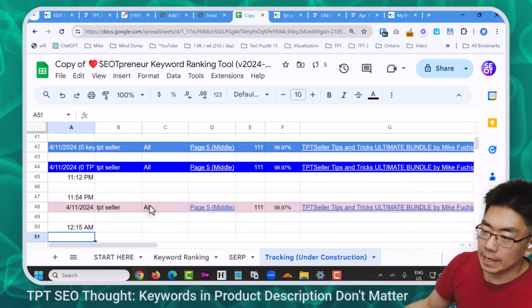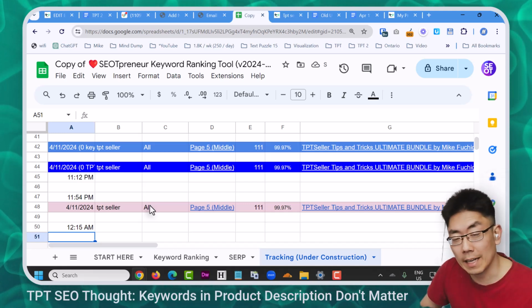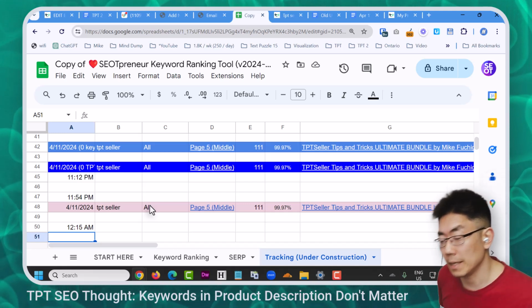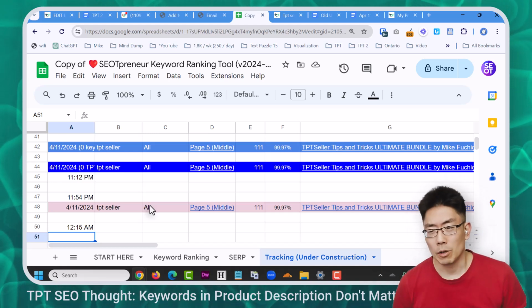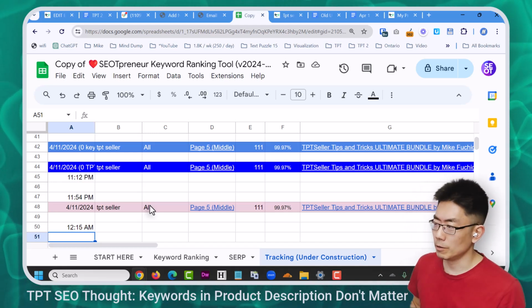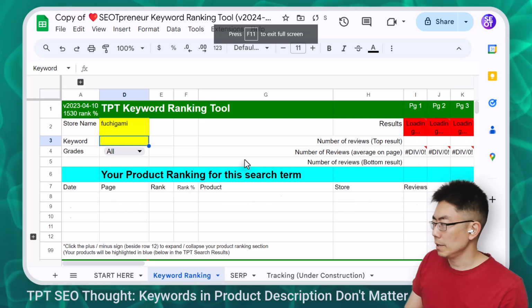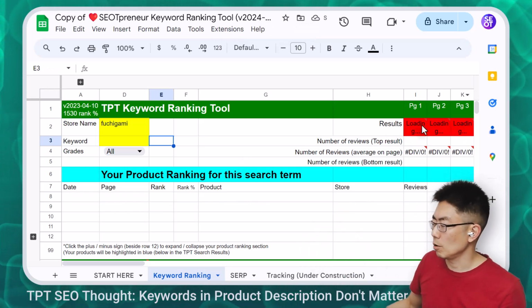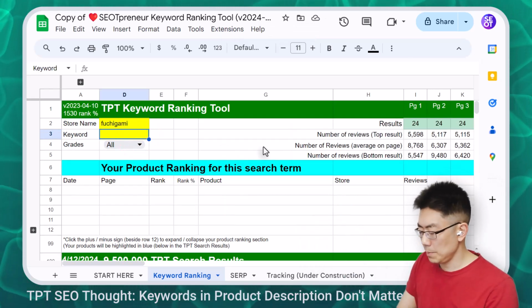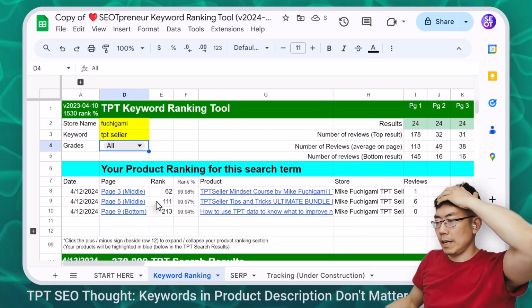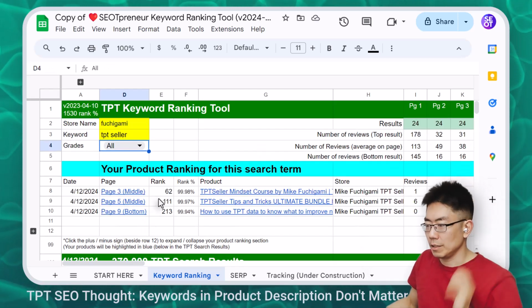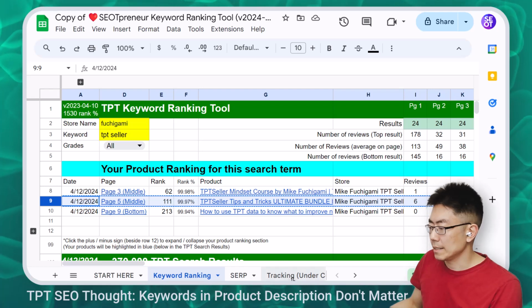It's been over an hour. The reason why I think an hour might be a magic number is because somewhere it says when you update it, it can take an hour for your results to show up. Let's delete the keyword. That resets the results. They all go red. Now I'm going to type TPT seller, hit enter, and nothing has changed. It's still rank 111. That is a mystery.